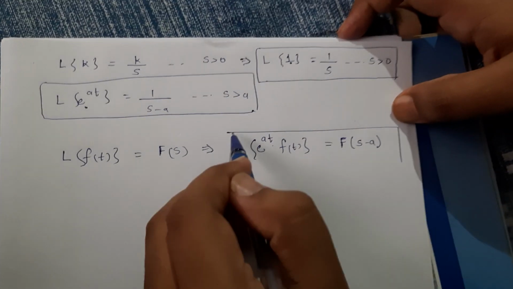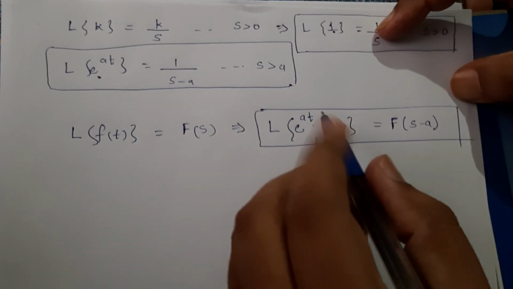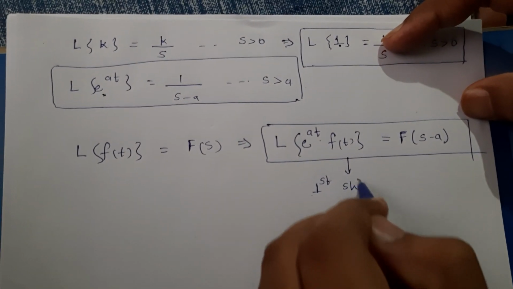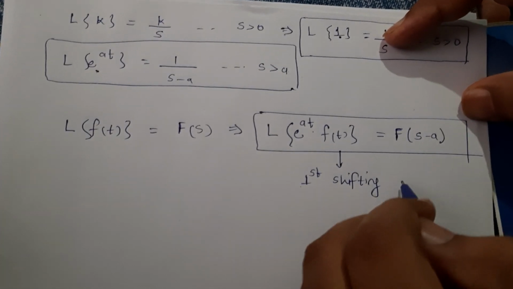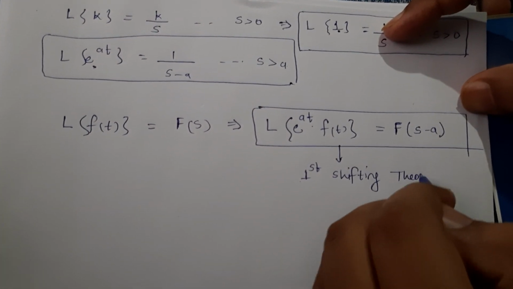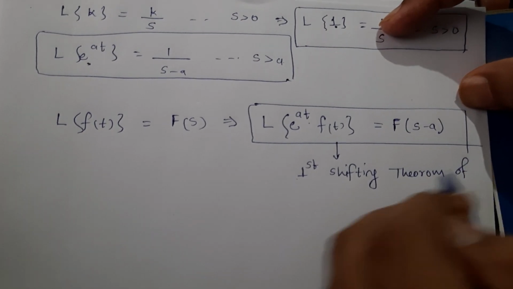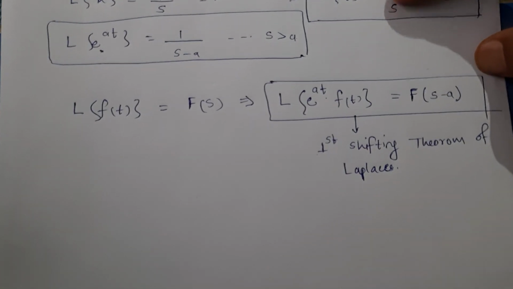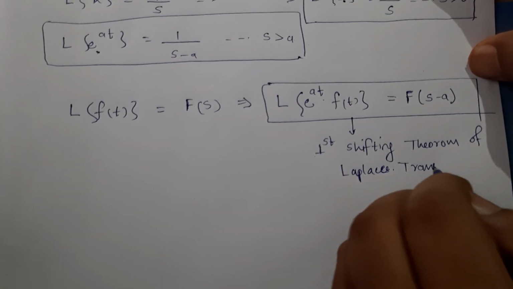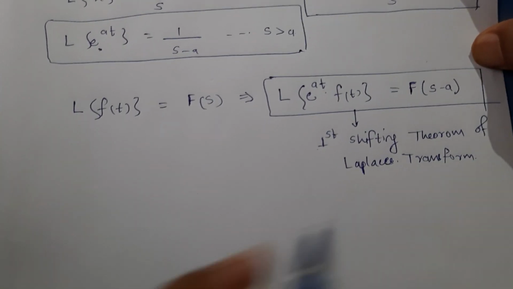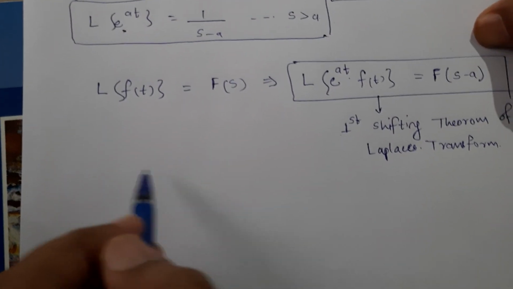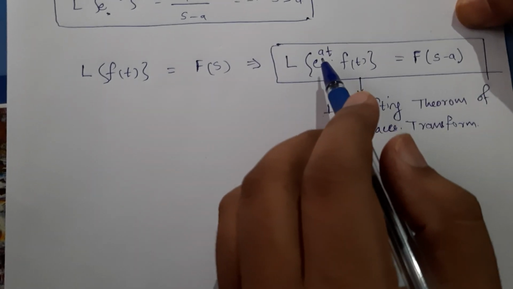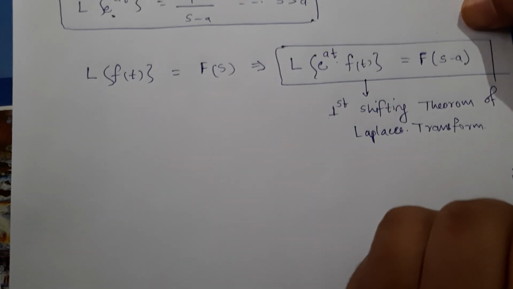So this particular equation is called the first shifting theorem of Laplace transform, I can say. So that was about Laplace transformation. We'll use this particular theorem to solve many problems coming ahead.